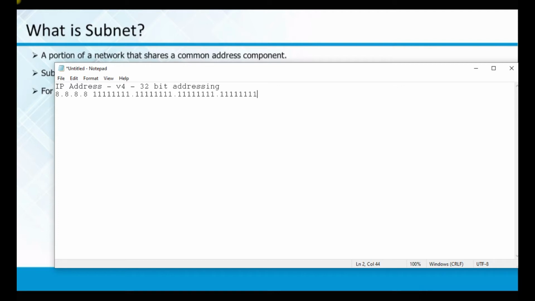If you convert all these ones to decimal, the value comes to 255. You know how to convert binary to decimal: 2 power 7 plus 2 power 6 plus 2 power 5, 4, 3, 2, 1, and 2 power 0.